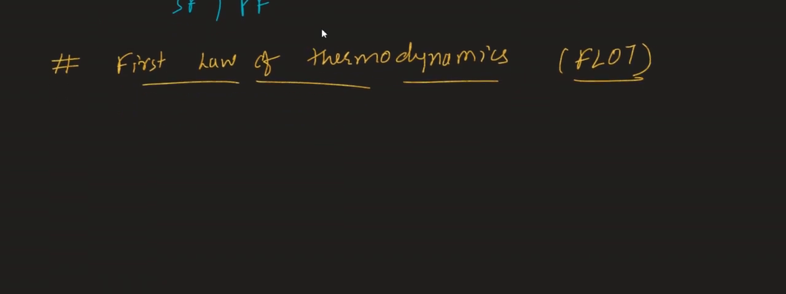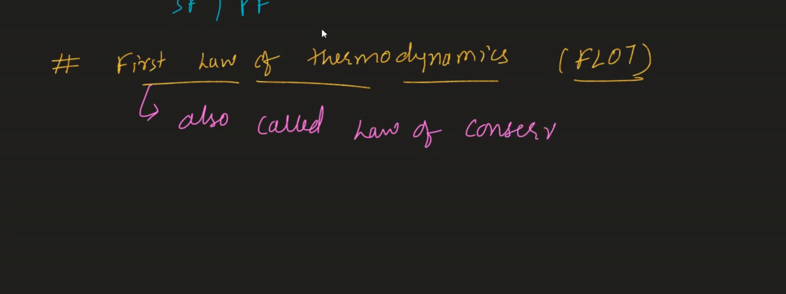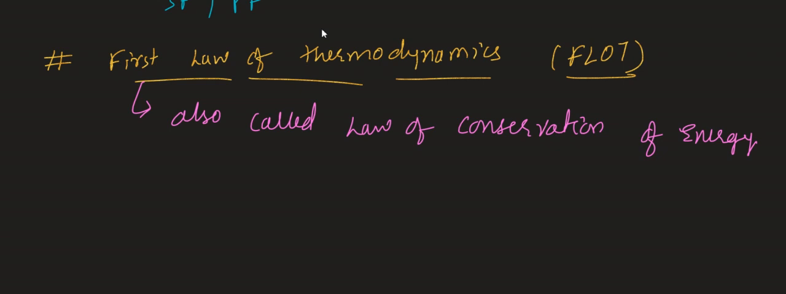So what is the other name of the first law of thermodynamics? It is also called the law of conservation of energy. Now, what does the law of conservation of energy say? Energy can neither be created nor be destroyed, but it can be transferred from one form to another form.